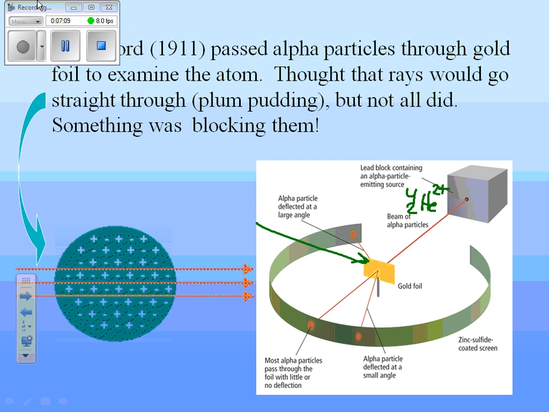But not everything went through. Some of them did get blocked. So there has to be something in the middle of that empty space. And what's more, since it didn't bounce right back out, it couldn't be those electrons that have a negative charge. So what he actually discovered is the nucleus of the atom. And he is often credited with discovering the positively charged protons. But the important thing is he discovered that atoms are a small, dense, positive nucleus, and it's surrounded by mostly empty space.